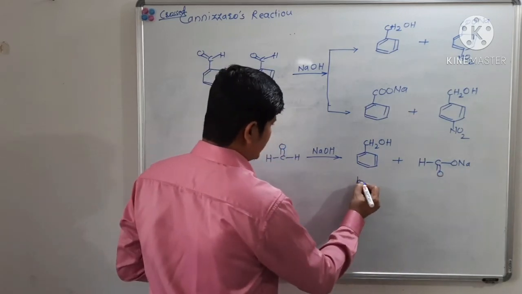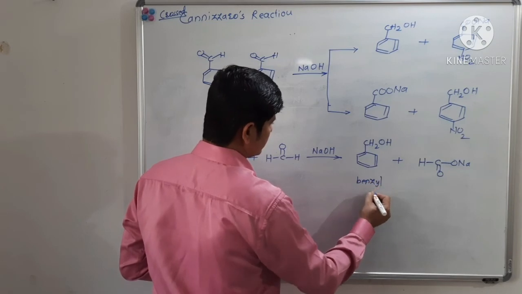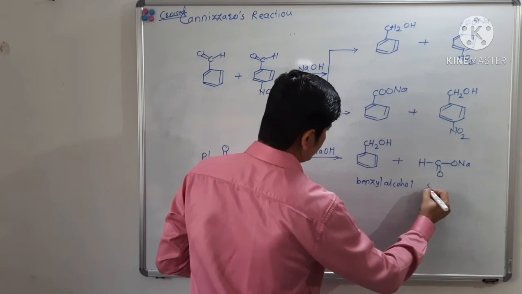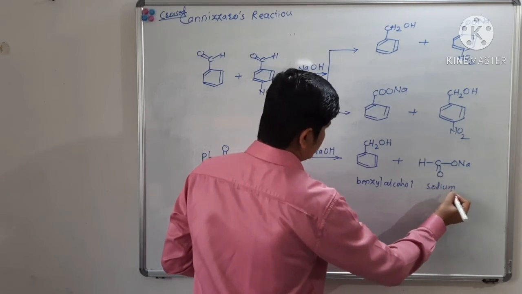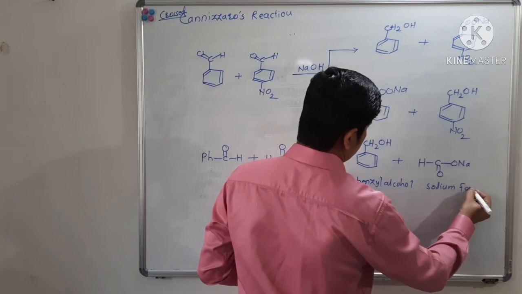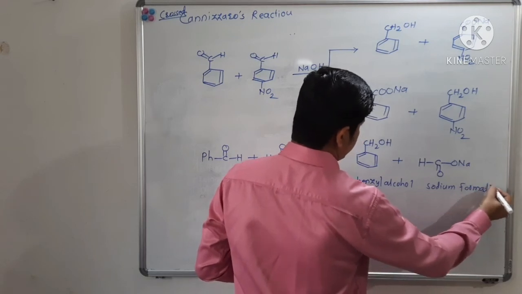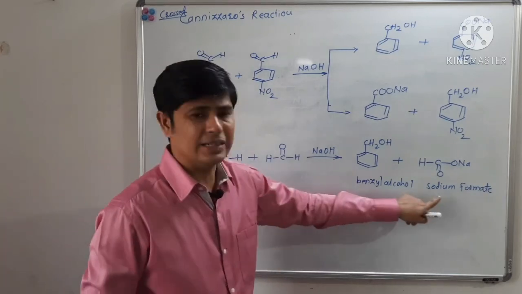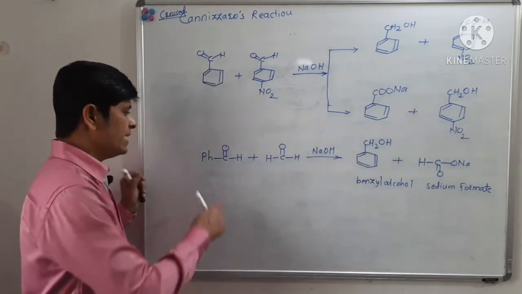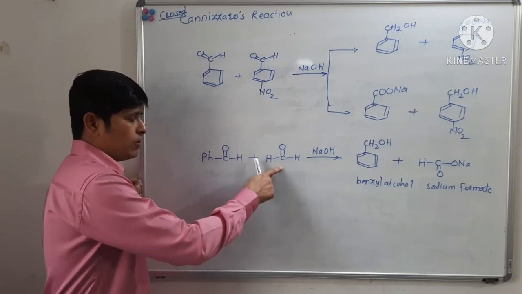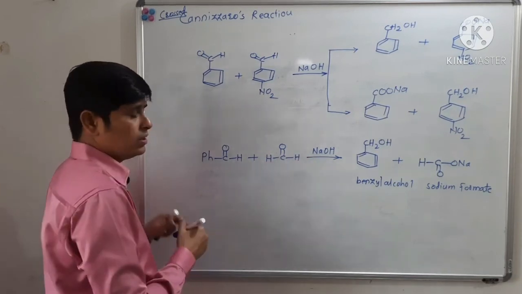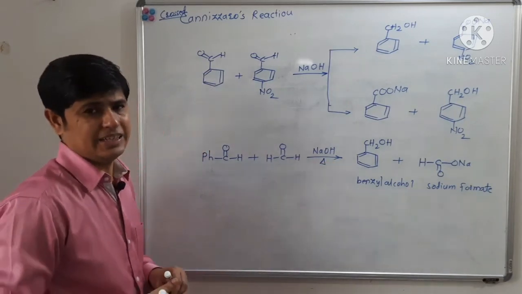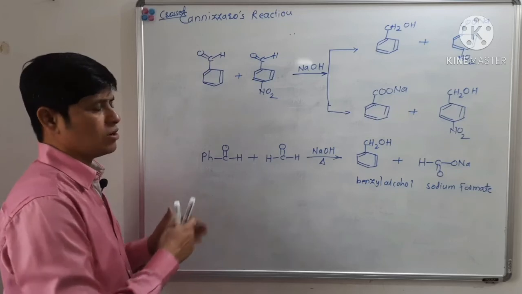So here we will get benzyl alcohol and sodium formate, isn't it? So we will get a mixture of benzyl alcohol and sodium formate from a reaction of benzaldehyde and formaldehyde in presence of a strong base like sodium hydroxide and heating condition. So this is a cross Cannizzaro reaction.